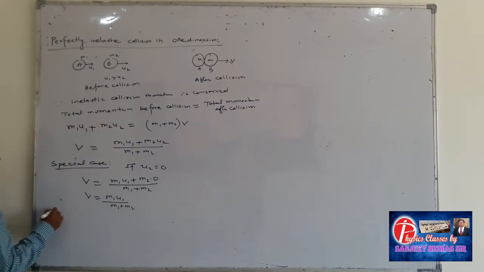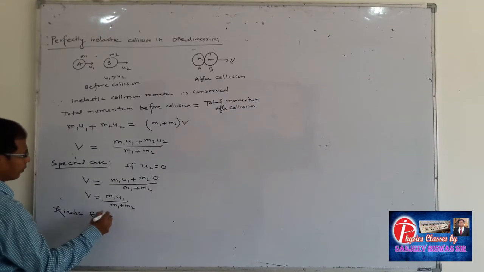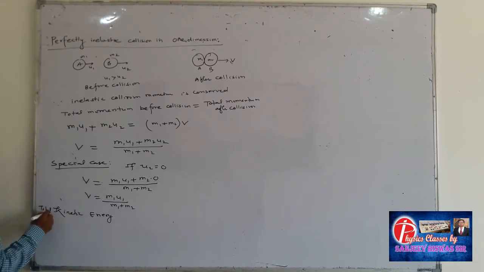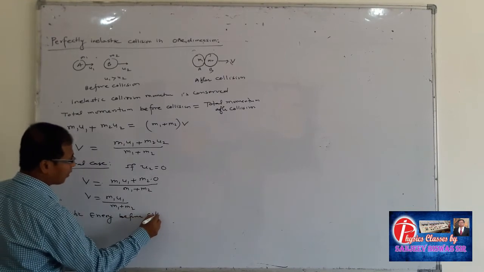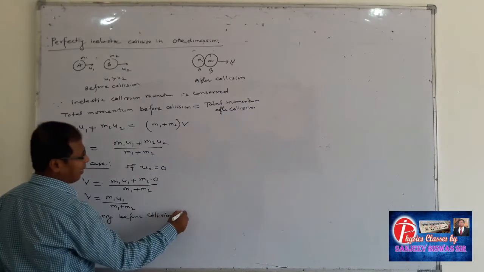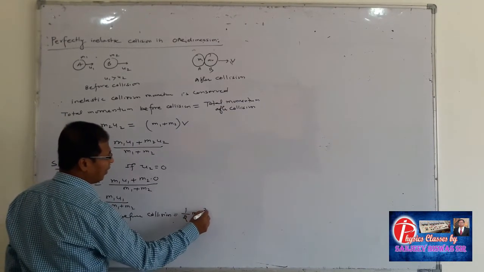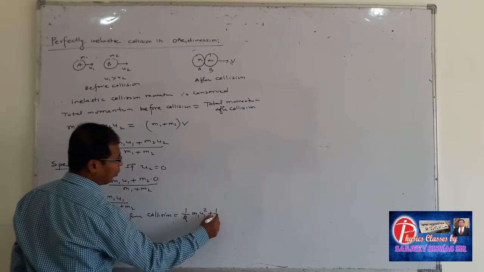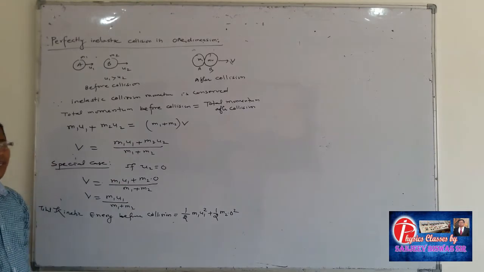Now the kinetic energy before collision, total kinetic energy before collision, that means energy of A plus energy of B. Energy of A is 1 by 2 m1 u1 square plus 1 by 2 m2 into 0 square, because the second body is at rest.